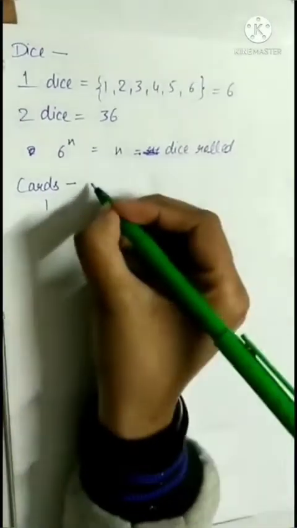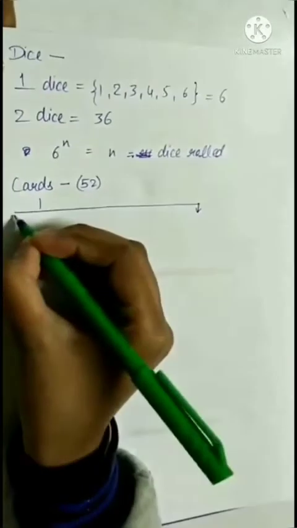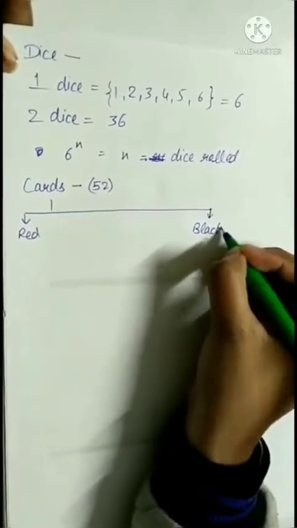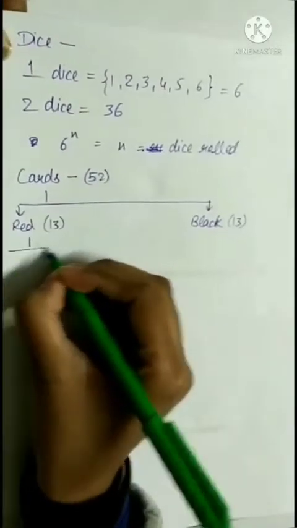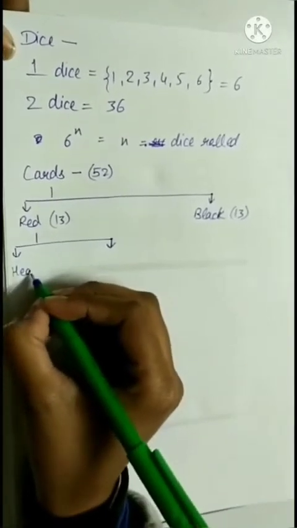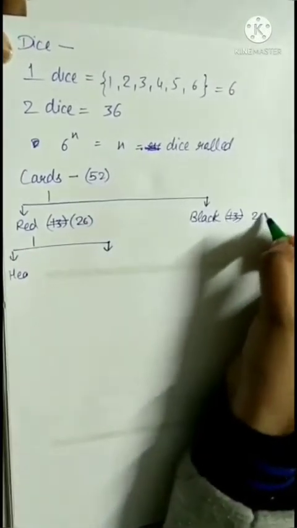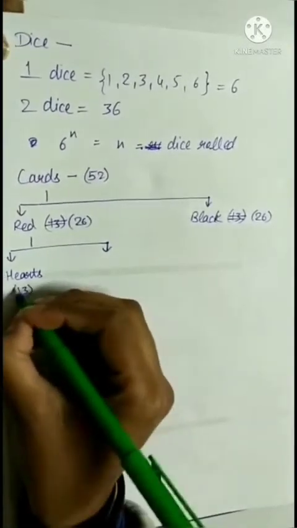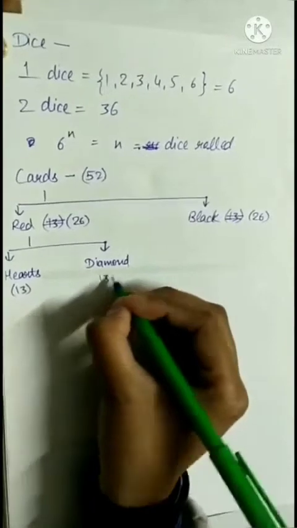Now we will look at the cards. As we all know, there are a total of 52 cards, and those 52 cards are divided into 2 sections. First is red and then black. Both contain 26 cards each. Now the red ones have 2 parts. First is hearts and the second is diamonds. Hearts contain 13 cards, while the diamonds contain 13 cards.